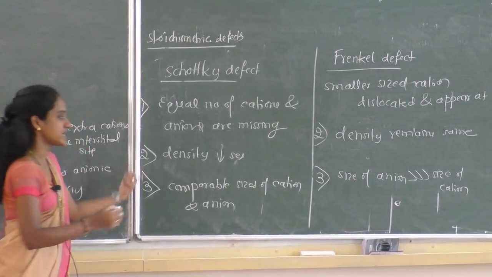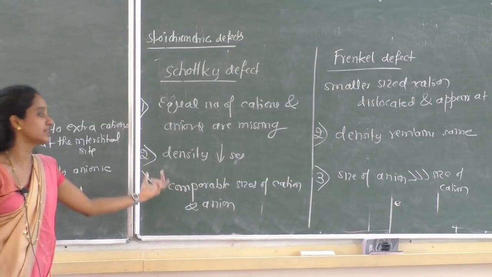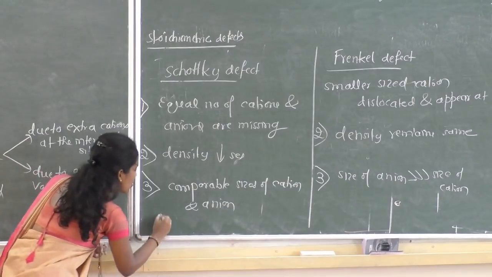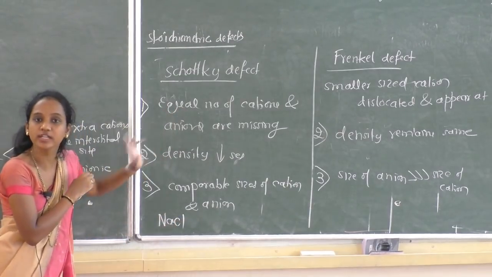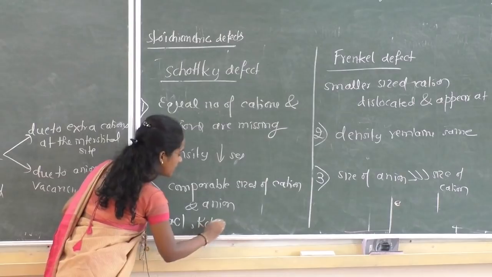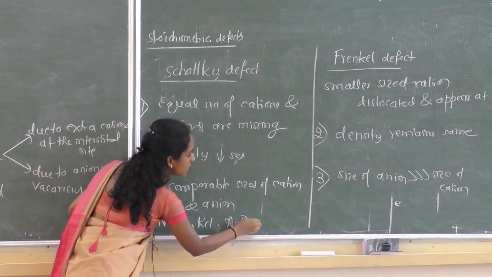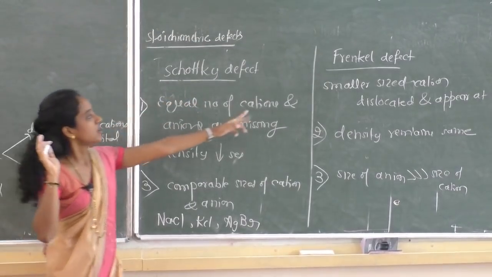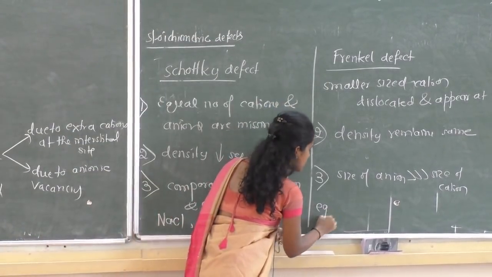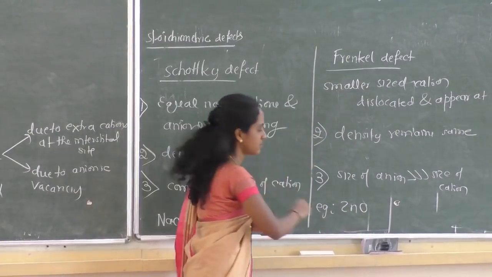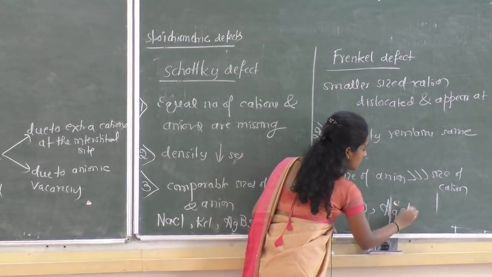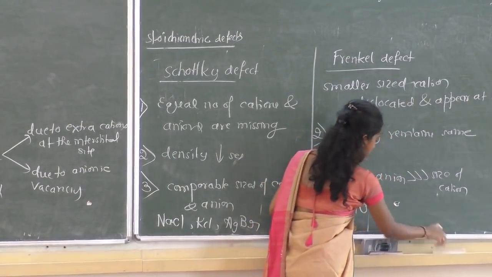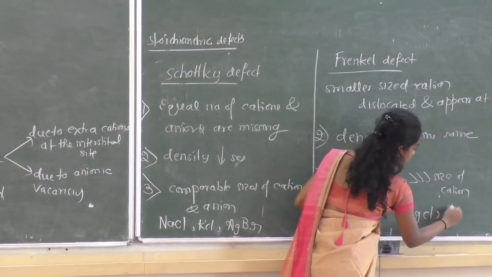Lastly, you can write the examples, but while writing the differences you cannot write the examples, but I'll write them here. Schottky defect: sodium chloride crystal exhibits Schottky type of defect, potassium chloride, silver bromide; these are all examples of ionic solids which exhibit Schottky defect. Whereas Frenkel defect examples: zinc oxide crystal, silver chloride, silver bromide.